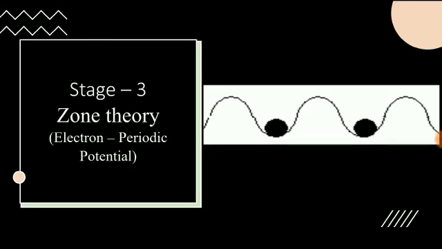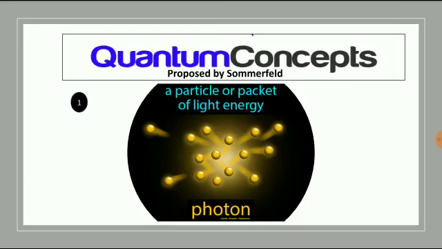The third stage is nothing but the zone theory. It was developed by the scientist Bloch, and here the electron is supposed to move only in a periodic potential. Now stage 2 and stage 3 are very much responsible for the development of advanced electronics. As our syllabus is confined, we are moving into only the quantum free electron theory, which is based upon quantum concepts. So now we'll be learning about some of the important quantum concepts which are used to explain many of the physical phenomena on the atomic scale.